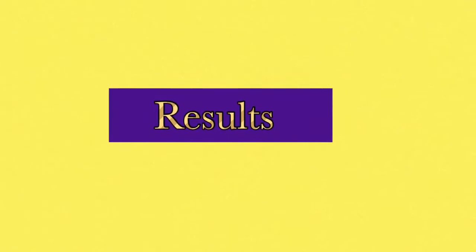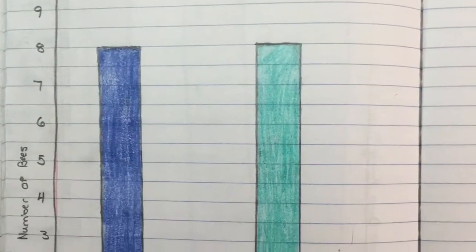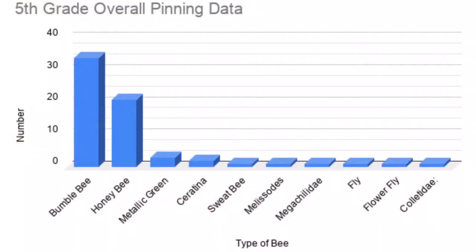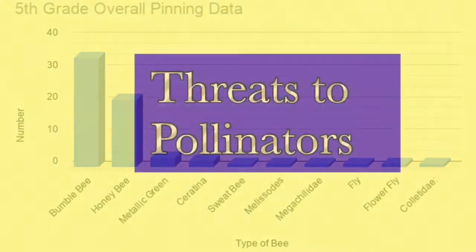Results. Our class results were 8 bumblebees and 8 honeybees. The grade-wide results were 34 bumblebees, 21 honeybees, 3 metallic green sweat bees, 2 Ceratina, 1 sweat bee, 1 melissodes, 1 fly, 1 flower fly, and 1 Calliopsis hyleus. The number of types of bees doubled from last year.